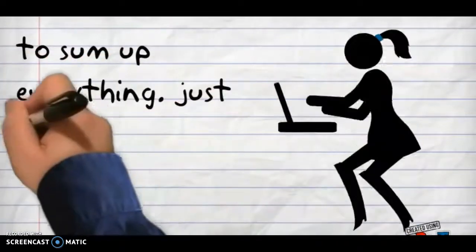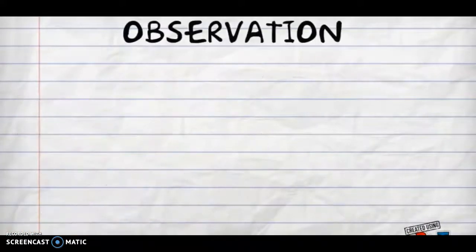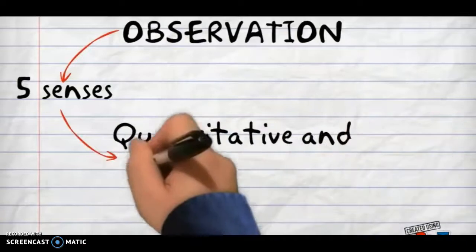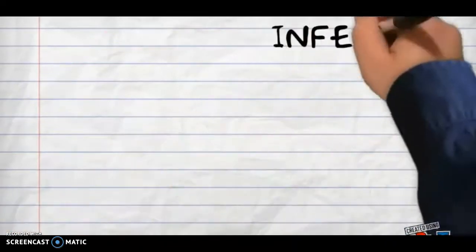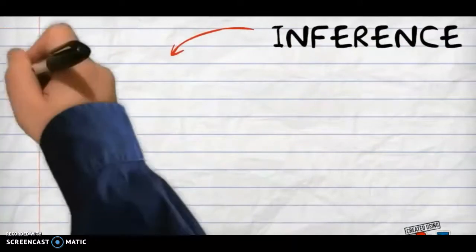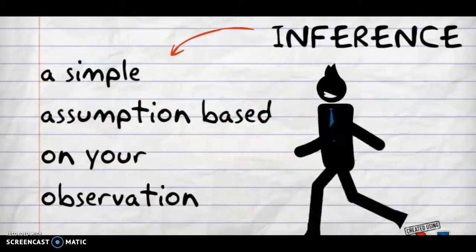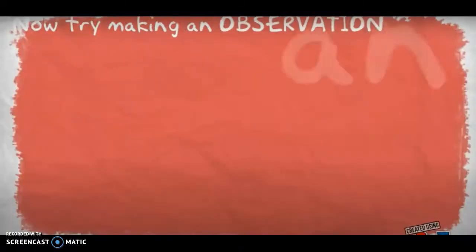So to sum it up, just remember the key words. There goes that crazy typing again. So an observation, we're going to see or hear or smell something. Quantitative, we gather numbers. Qualitative, we describe with our words. Inferences, a simple assumption, a connection based upon your observation, based upon facts and prior knowledge.